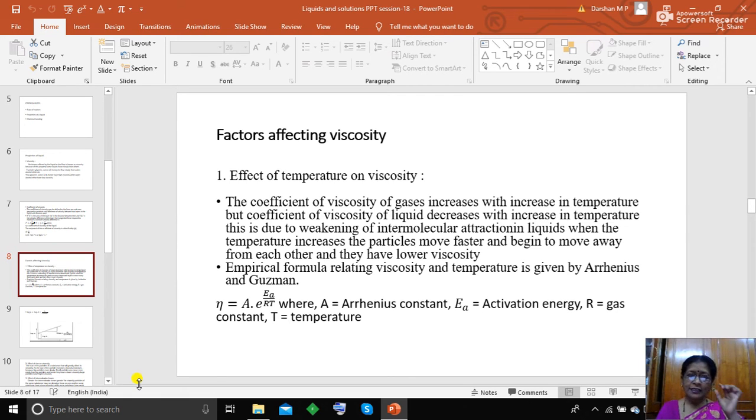The second one is the empirical formula relating viscosity and temperature, given by Arrhenius and Guzman. That equation is eta = A e^(Ea/RT), where A is the Arrhenius constant, Ea is the activation energy, or energy of activation, R is the gas constant and T is the temperature.